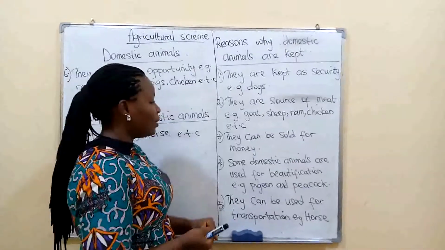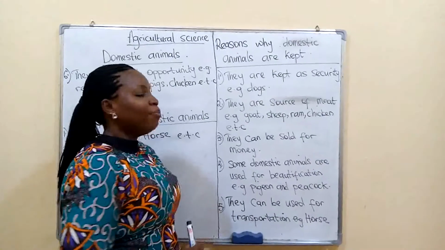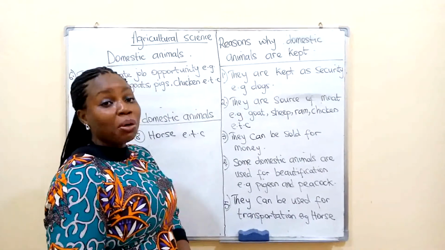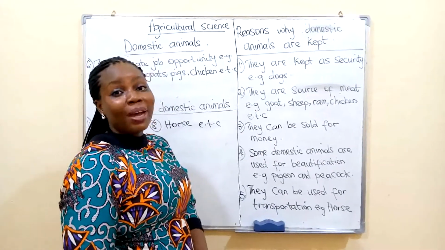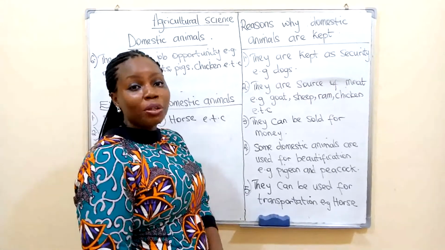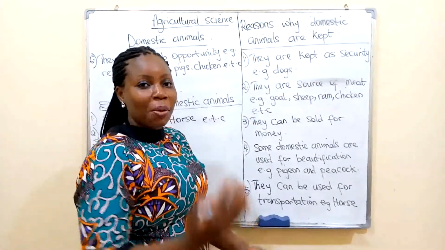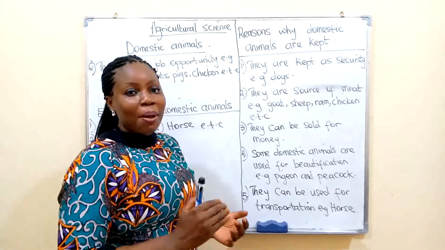We've mentioned that. Number 3, they can be sold for money. If you go to the market, you see a lot of animals there being sold by people to make what? Money. To make what? Money.